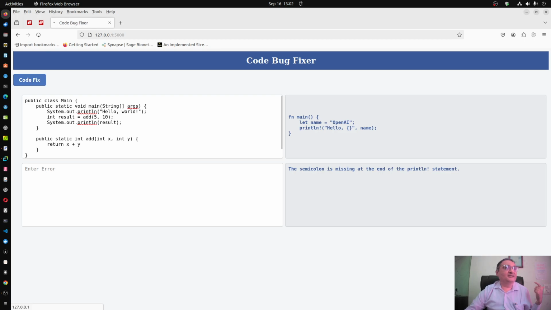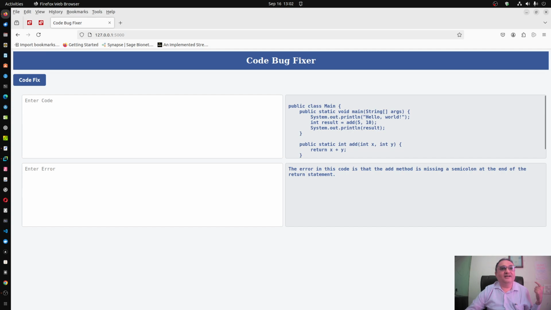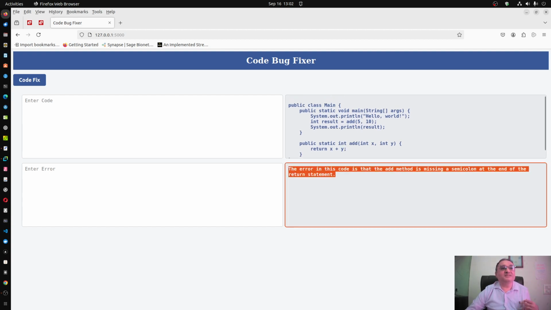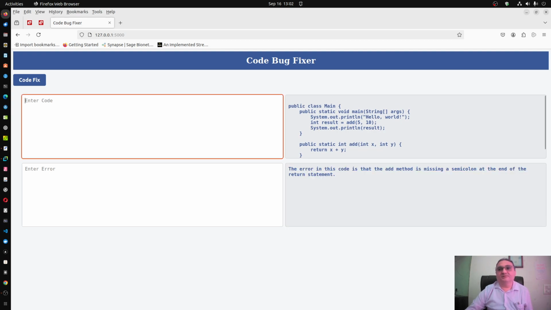So here let us see if it fixes that Java code or not. And it has fixed it, it has added a semicolon. Okay. So the error is that the add method is missing a semicolon. Okay.